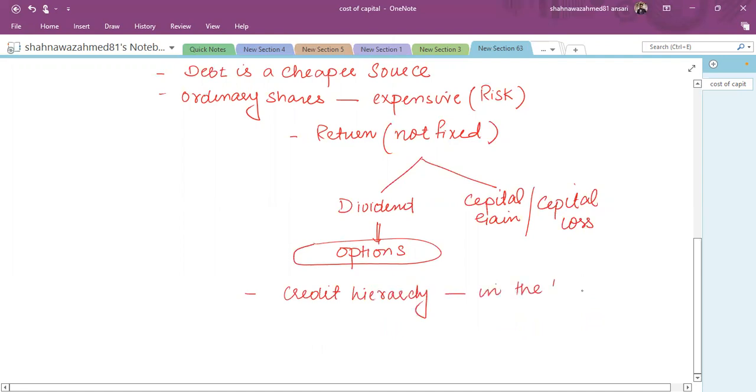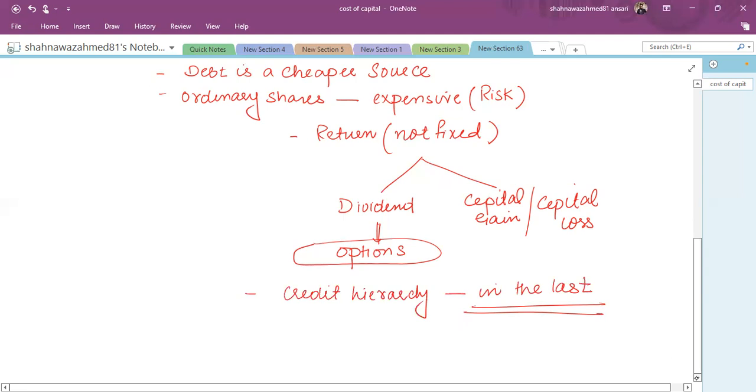When a company goes bankrupt, the shareholder will get their share at the end of all the finance providers. So it means that there is a minimum chance that they might be able to get something. As they are taking this much risk, their return must be high enough in order to persuade them to put money into the company.